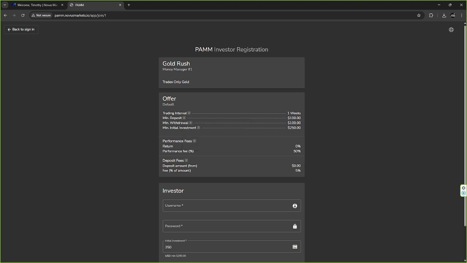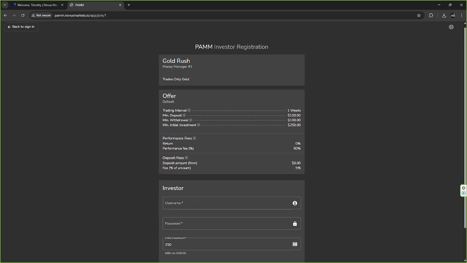Now, at the same time, the minimum withdrawal is $100. So let's say you put in $250 and you're like, hey, it made me $50. I'm at $300. I want to go ahead and take out some of my profits. You would have to take out at least $100. You wouldn't be able to take out just 50. You would have to take out at least $100 when you're doing those withdrawals.